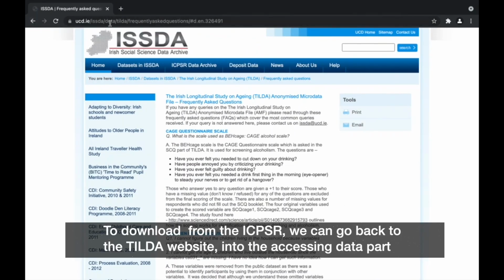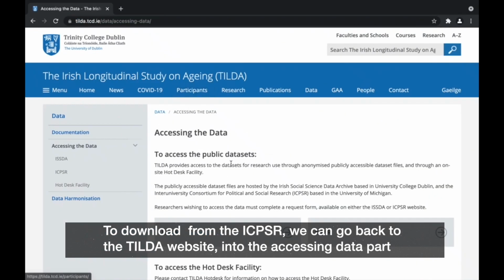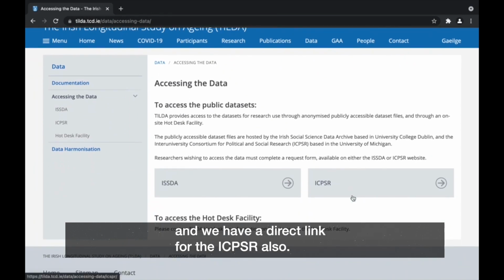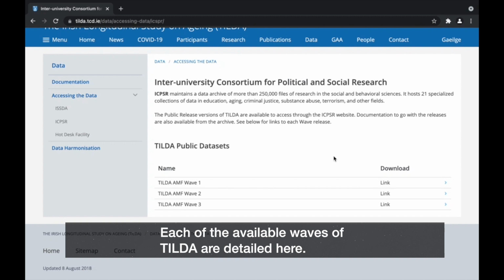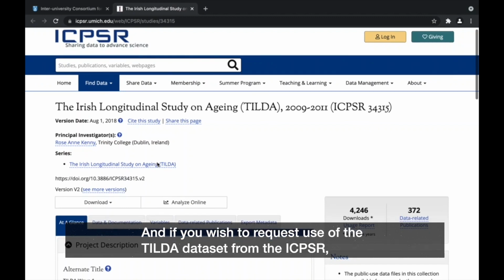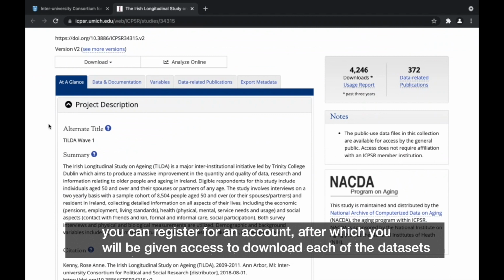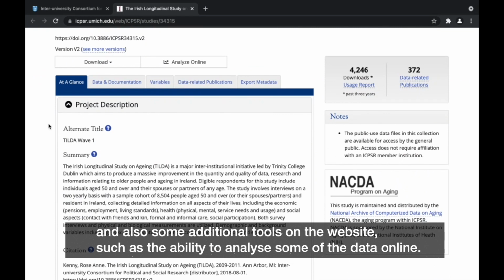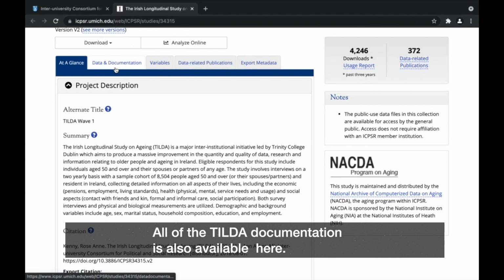To download from the ICPSR, we can go back to the TILDA website, into the accessing data part, and we have a direct link for the ICPSR here also. Each of the available waves of TILDA are detailed here, and if you wish to request use of the TILDA dataset from the ICPSR, you can register for an account, after which you will be given access to download each of the datasets and also some additional tools on the website, such as the ability to analyze some of the data online. All of the TILDA documentation is also available here.